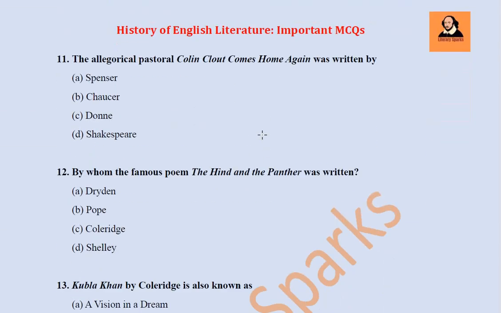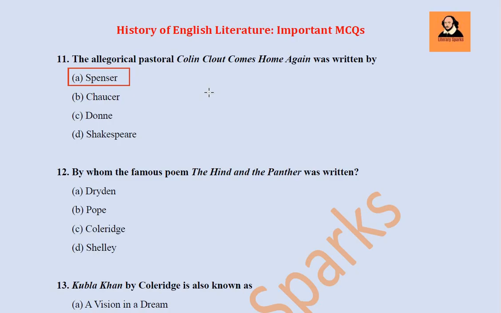Next question we have: the allegorical pastoral Colin Clout Comes Home Again was written by Edmund Spenser, Geoffrey Chaucer, John Donne, William Shakespeare. This is a pastoral poem, and it has been written by Edmund Spenser. Actually, this name Colin Clout refers to Spenser himself.